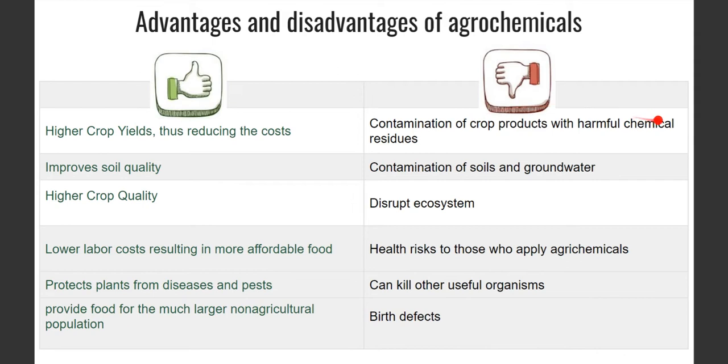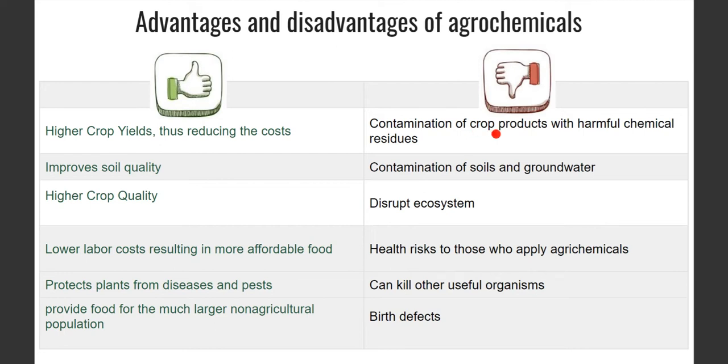Now let's see what are the disadvantages. We are using chemicals. So definitely, if these chemicals are used in excess, when we are continuously using them, there are chances of contamination of the crop products.